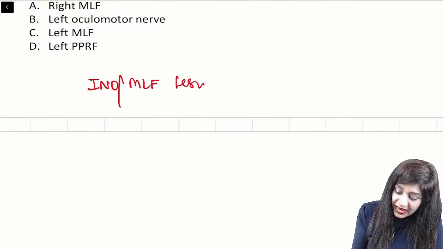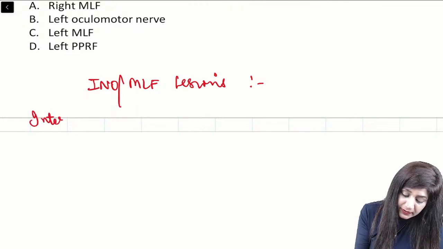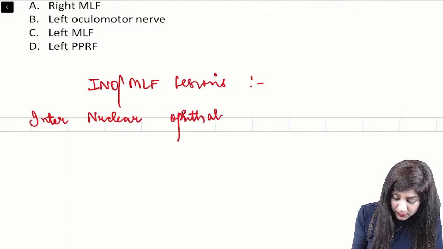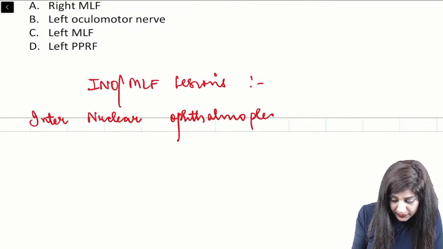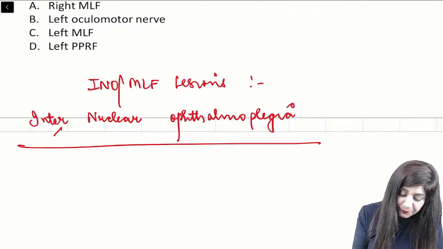It is called internuclear ophthalmoplegia. So internuclear is between the third nucleus as well as the sixth nucleus.